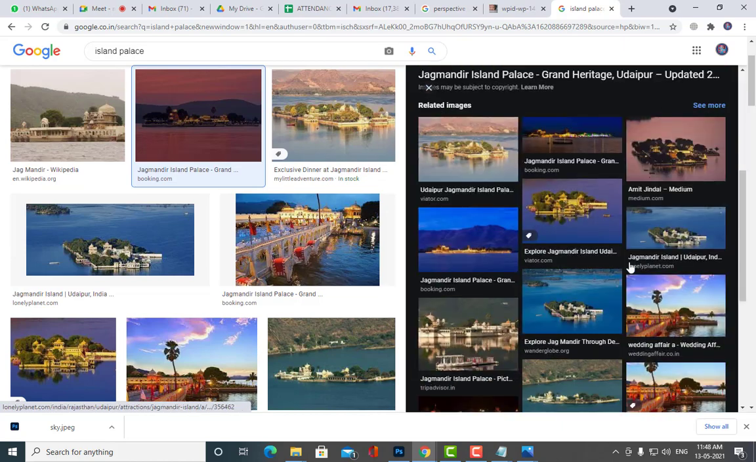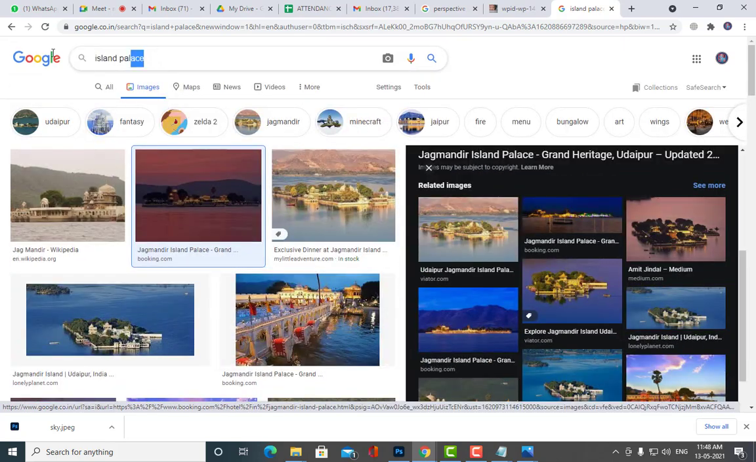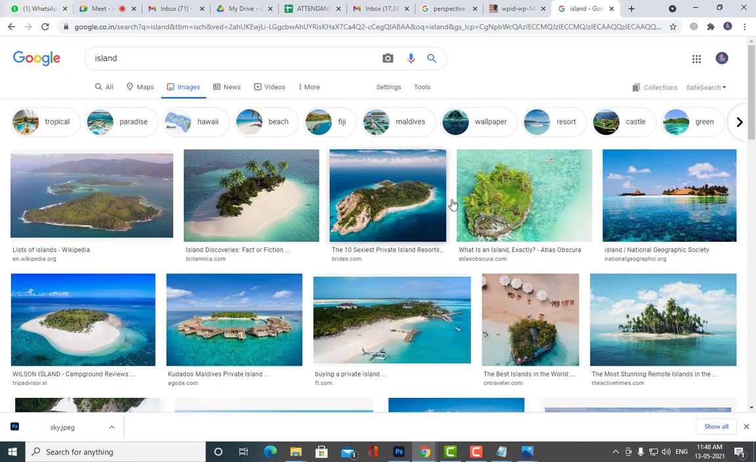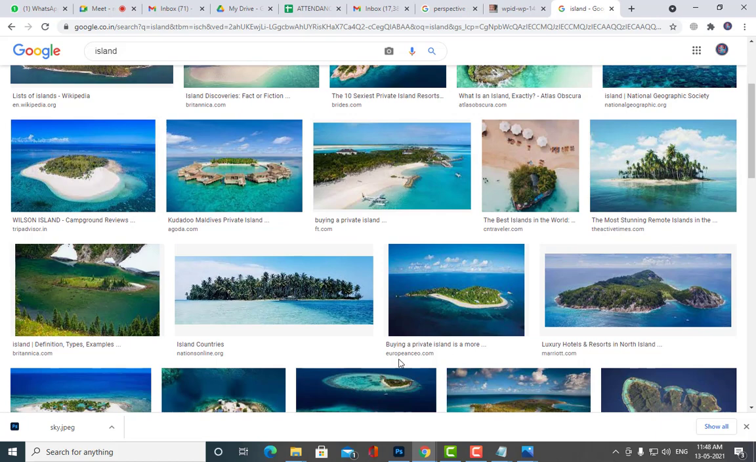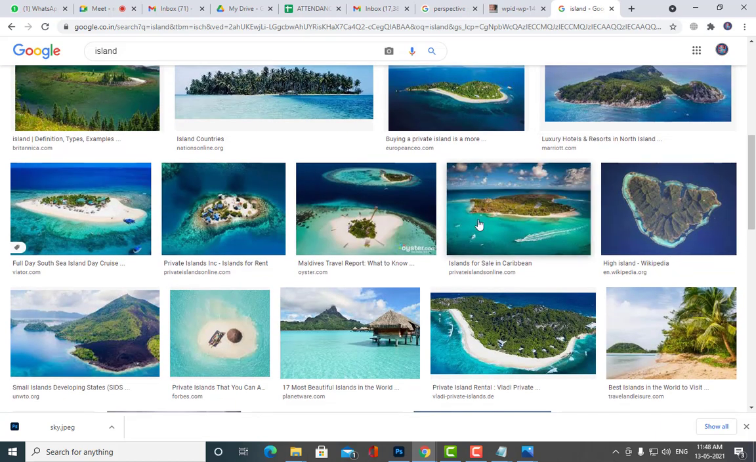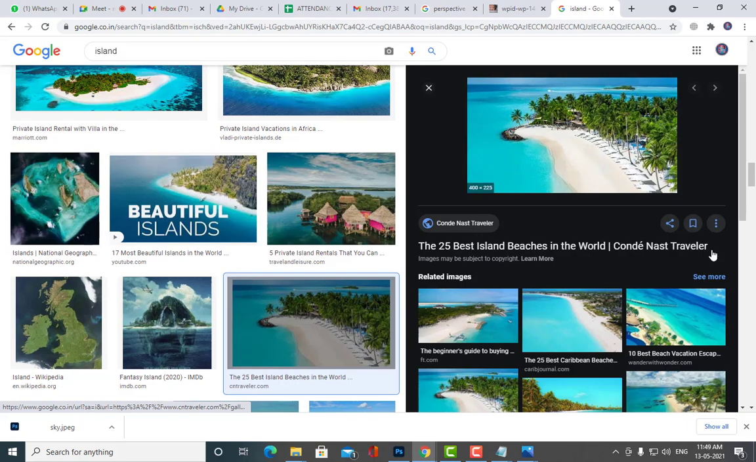So you are going to get something like this, but actually it should not be like this. If I say island, it should look like an island. You know what an island is, right? So you have to get an island, and that castle should be on that island.